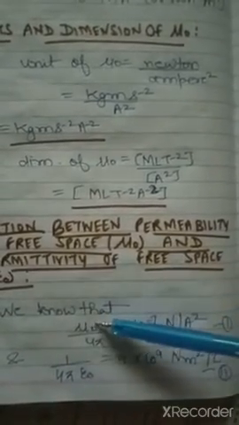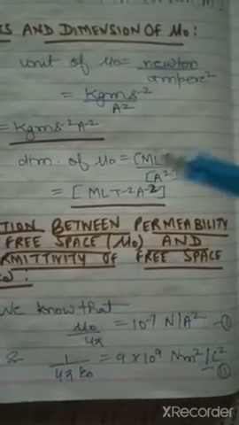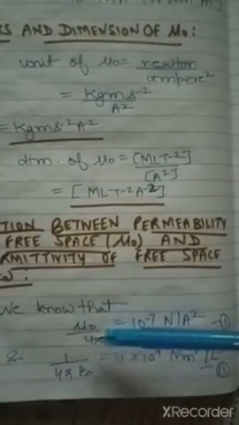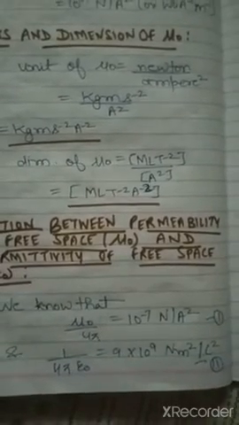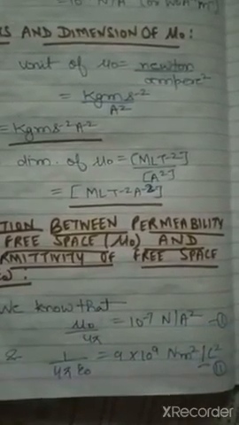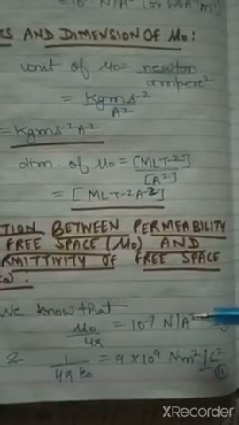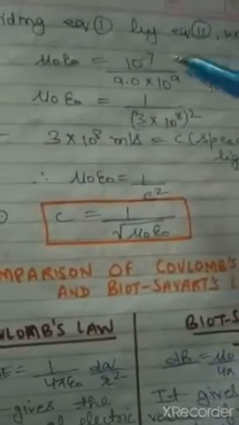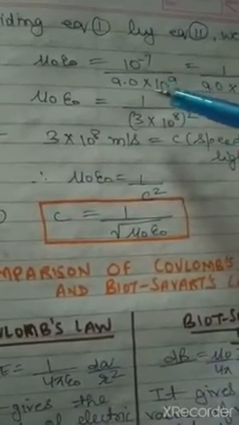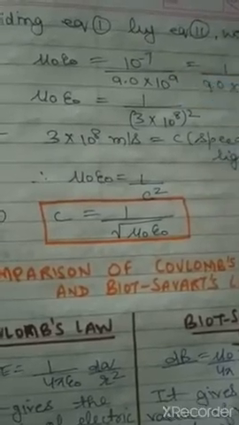We have to divide equation 1 by equation 2. So 4 pi and 4 pi will cancel out, and Newton and Newton will also cancel out. So we will get mu naught epsilon naught equal to 10 raised to the power minus 7 upon 9 into 10 raised to the power 9.